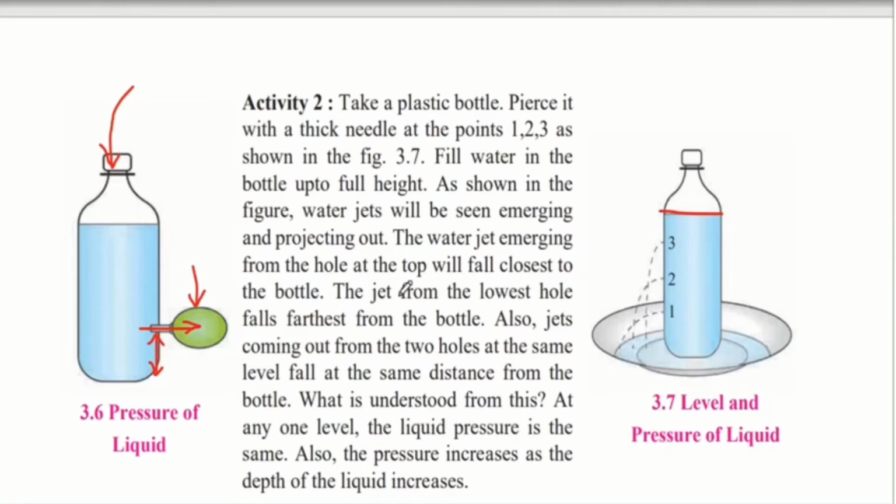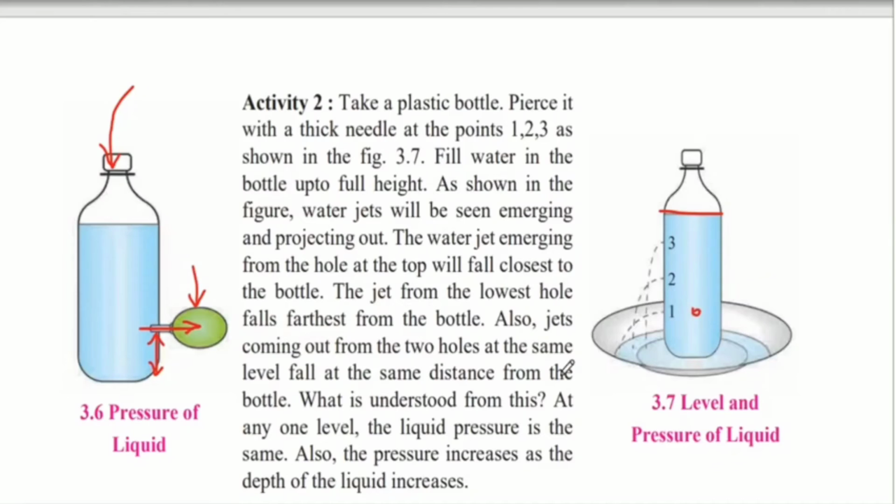The jet from the lowest hole falls furthest from the bottle, that is, hole 1. Also, jets coming out from 2 holes at the same level fall at the same distance from the bottle. So if at this distance you create another hole over here, you will observe that the distance created by this water jet is the same distance that will come out because of this other hole at the same level.